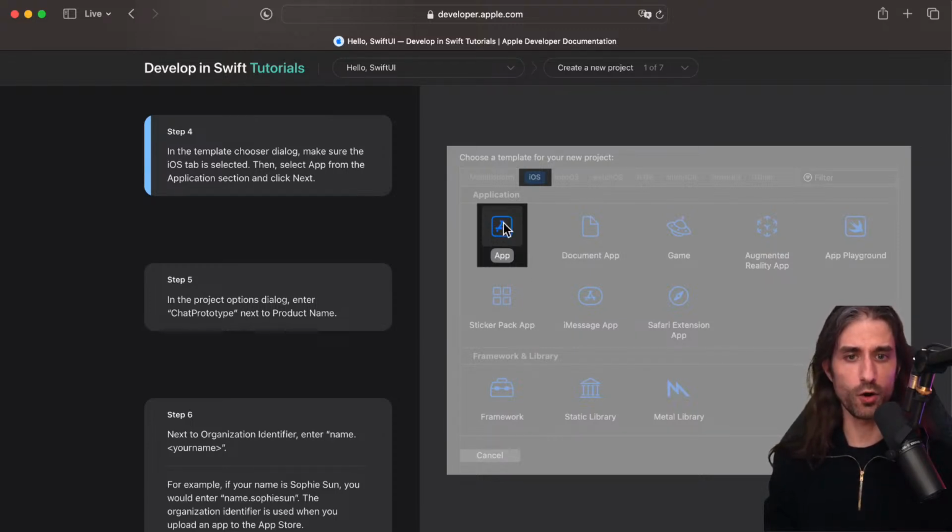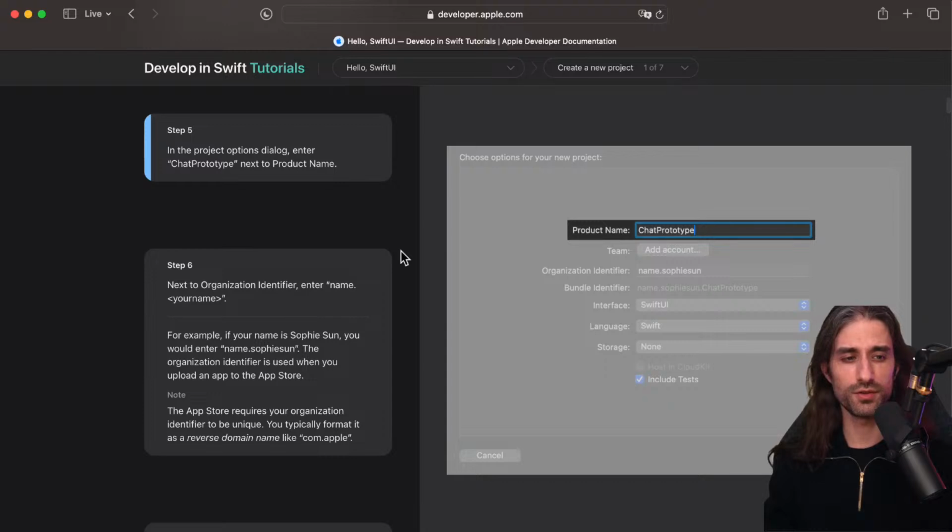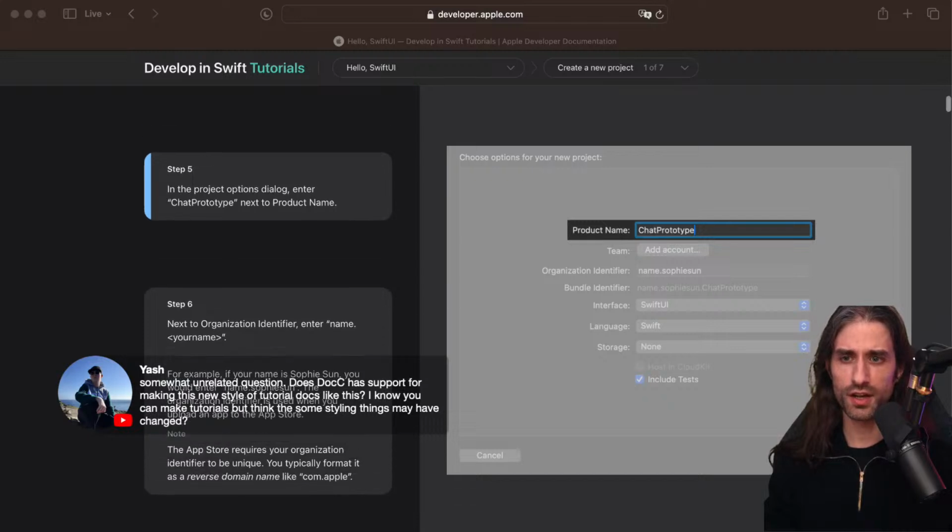In my experience, I almost always use this one. I don't remember when I actually used the document app, for instance. I guess it's much rarer that you use the other one. So you will choose this one, and then you will be on step 5, which is the one where I'm at currently in Xcode.